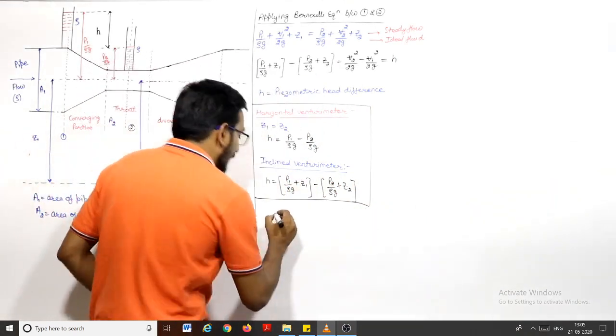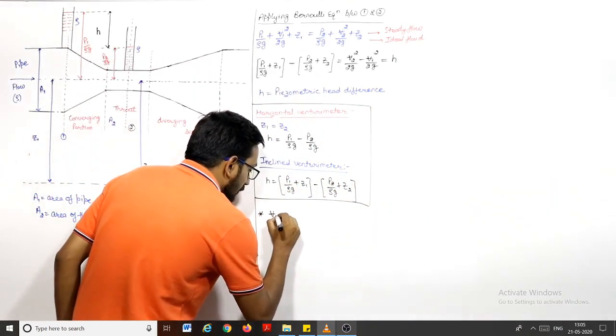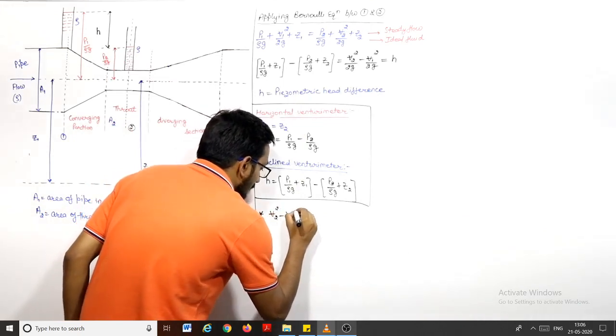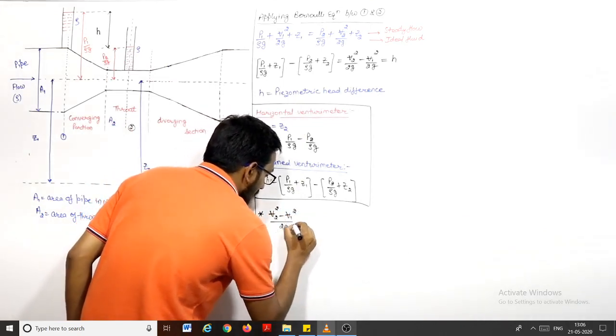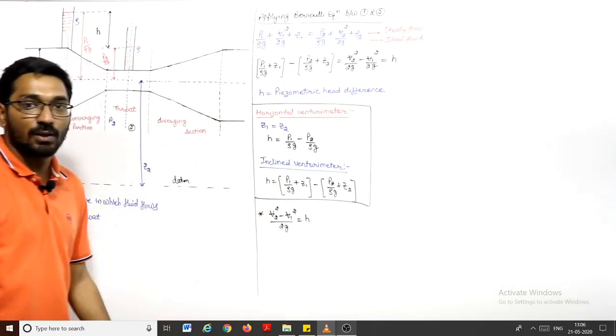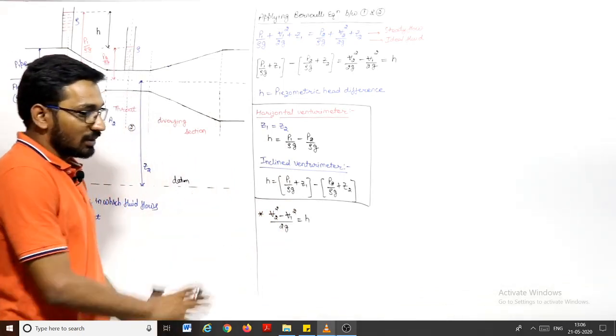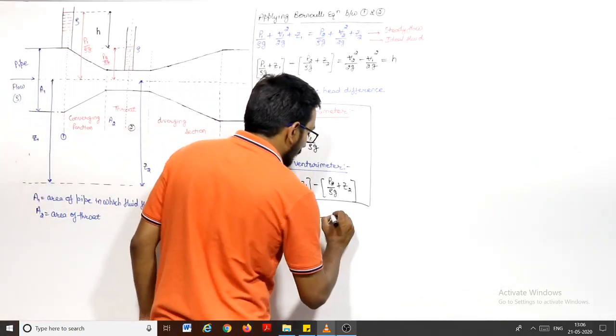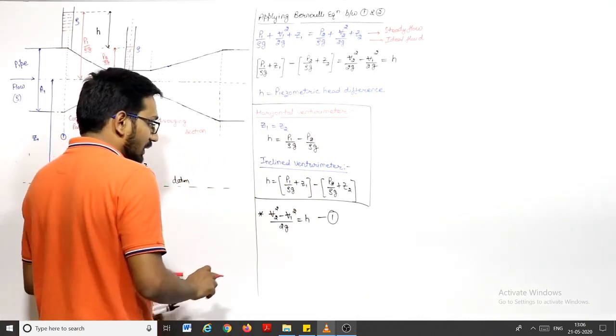So from here I can write V2 square minus V1 square upon 2g will be equal to H. Let us say this is equation number 1.